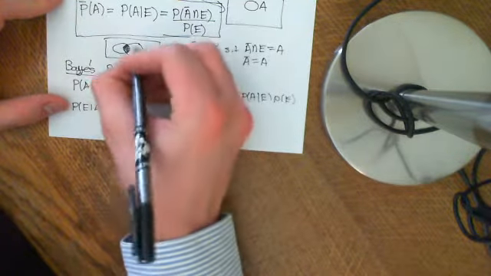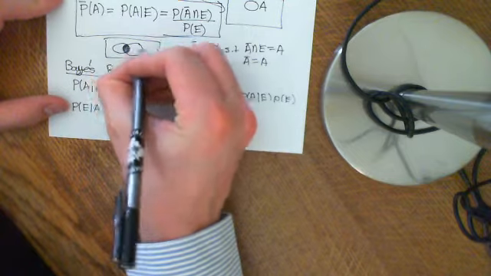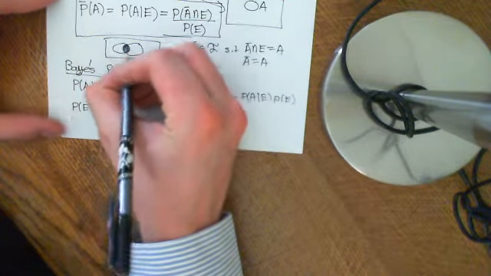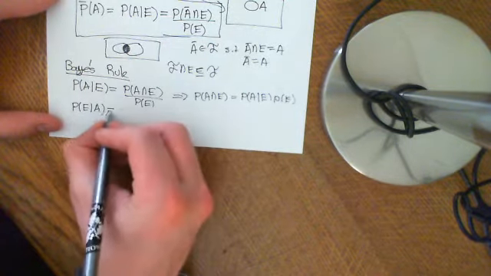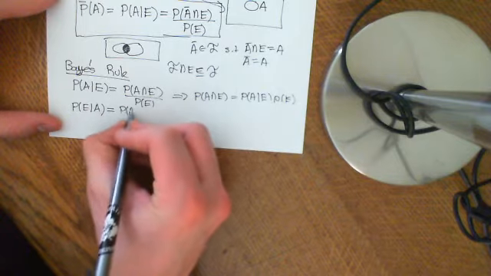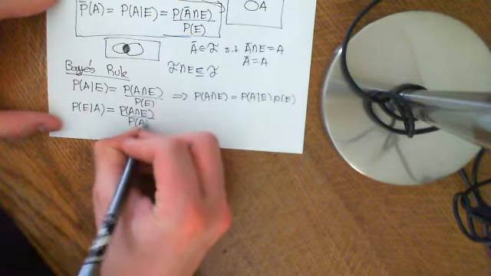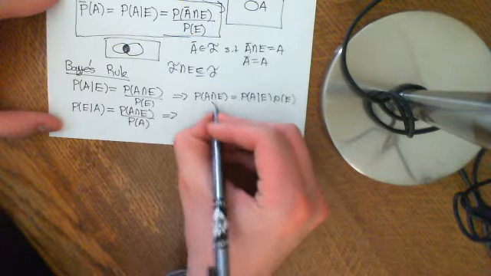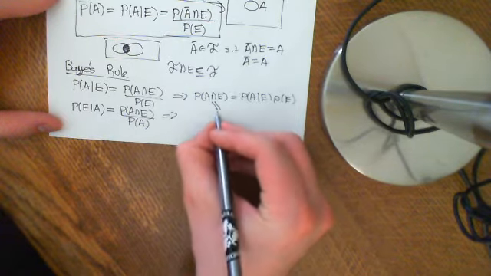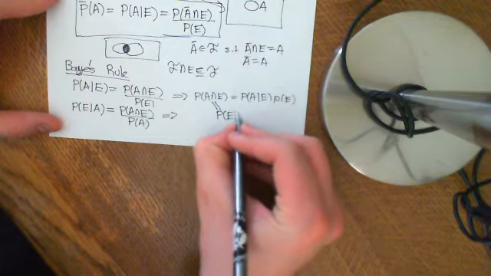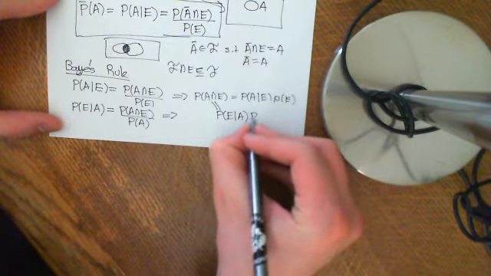Whereas now we're saying A has happened. What's the probability of this in the whole new probability space, which is A? And again, that's equal to the probability of A intersection E divided this time by the probability of A, which implies that the probability of A intersection E is equal to the probability of E given A times the probability of A.